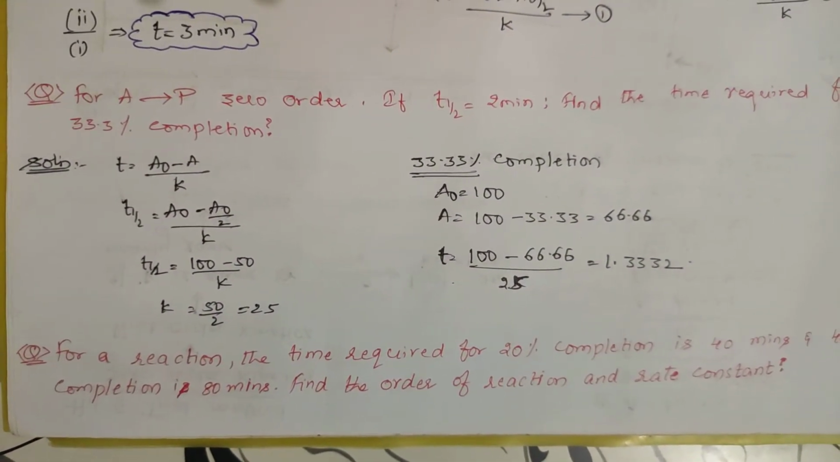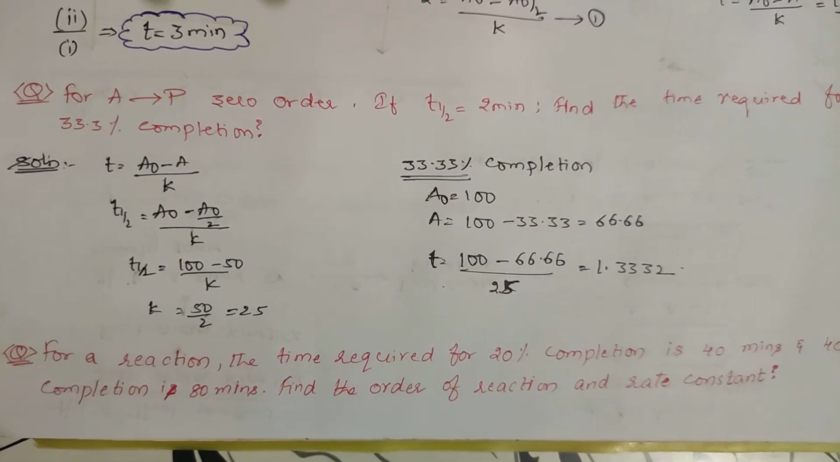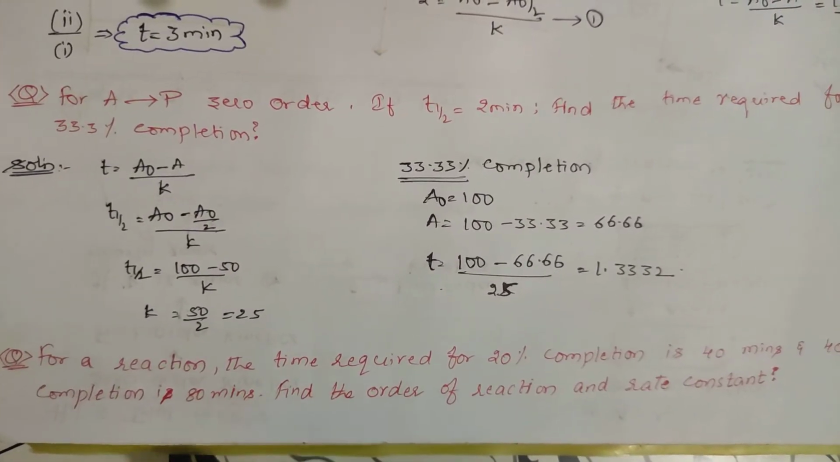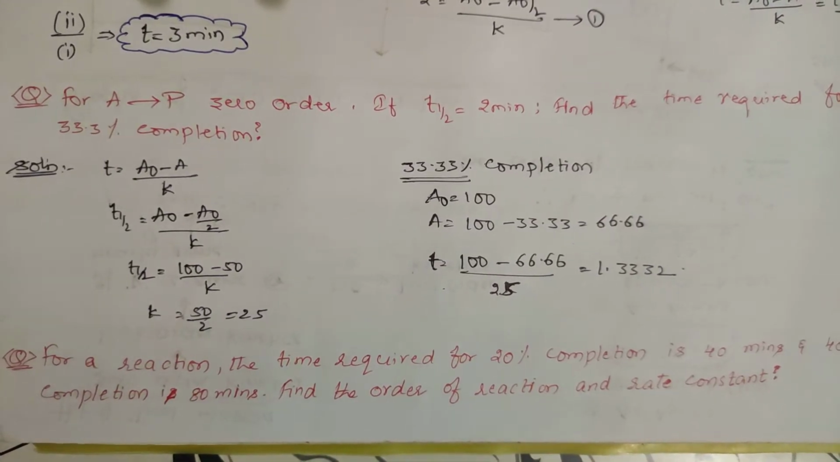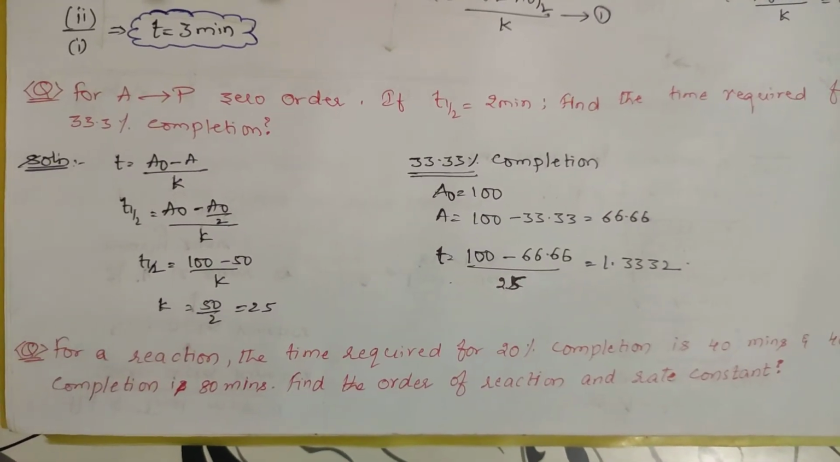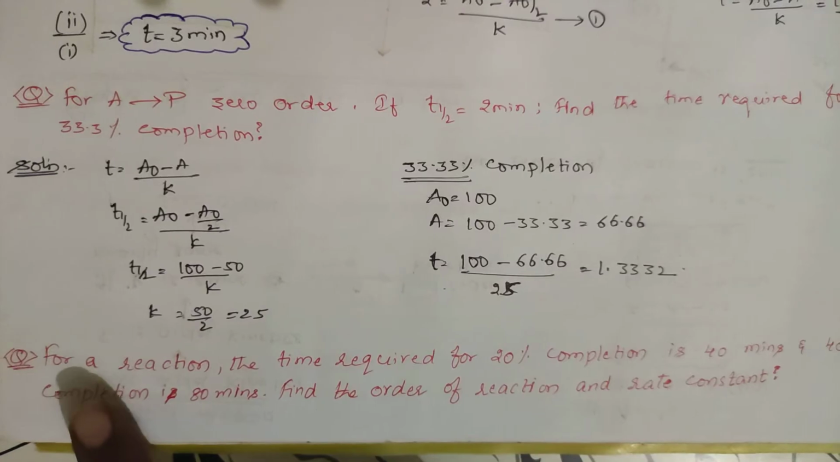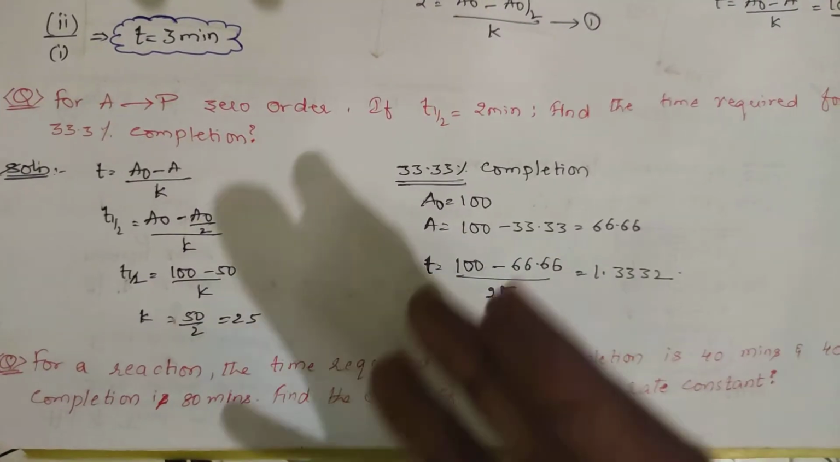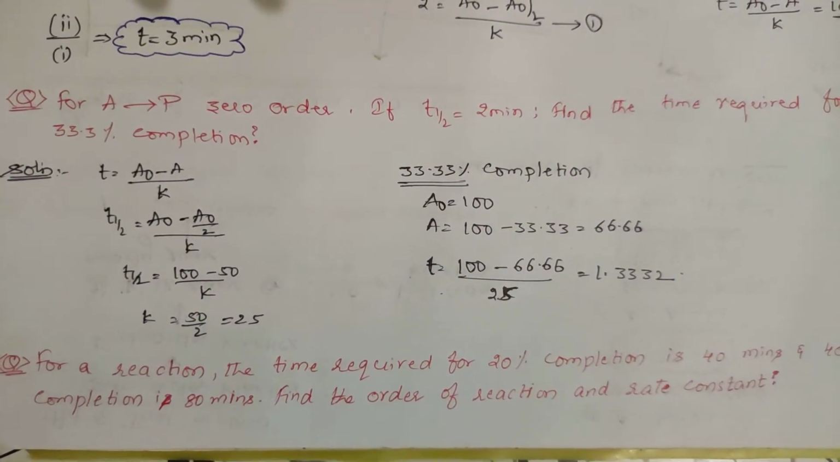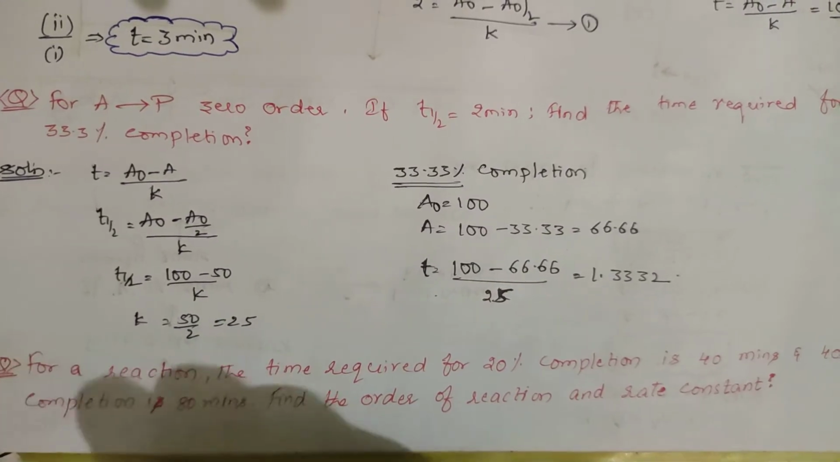For a reaction, the time required for 20% completion is 40 minutes, and 40% completion is 80 minutes. Find the order of the reaction and the rate constant. This is the hit and trial method. See, again I am repeating the question. Generally this is zero order because we are talking with respect to zero order.